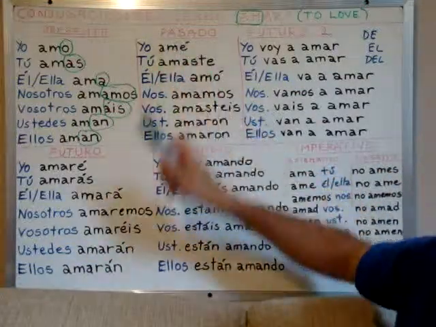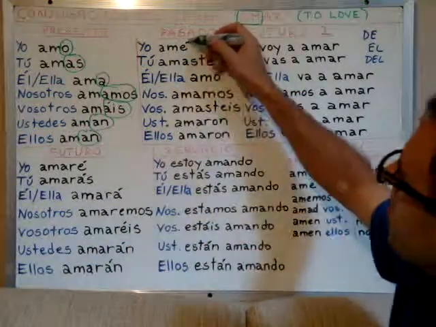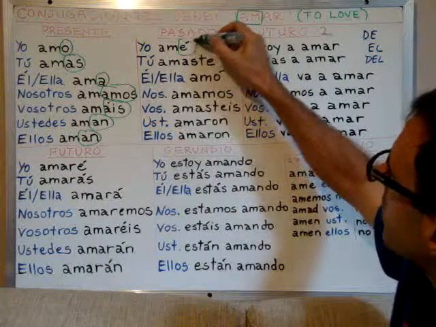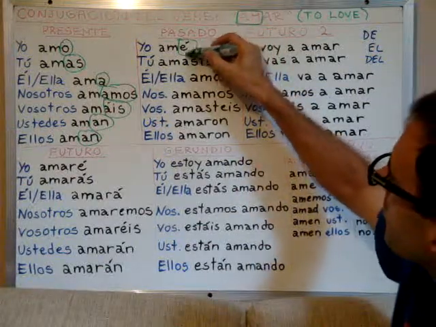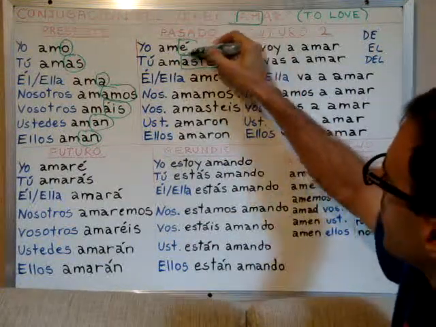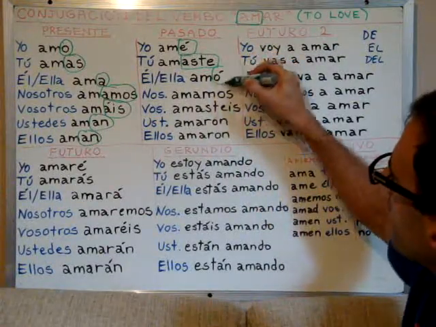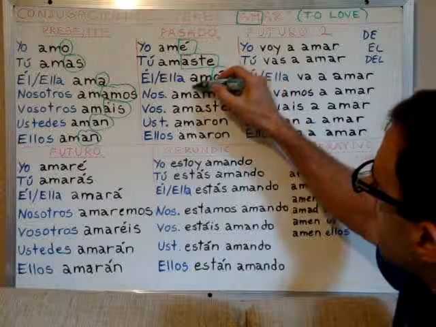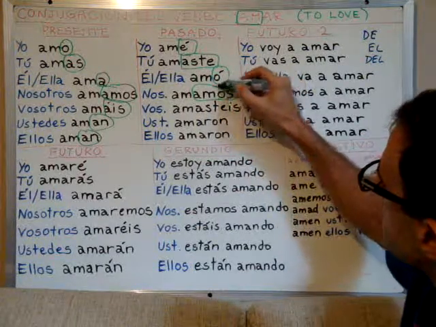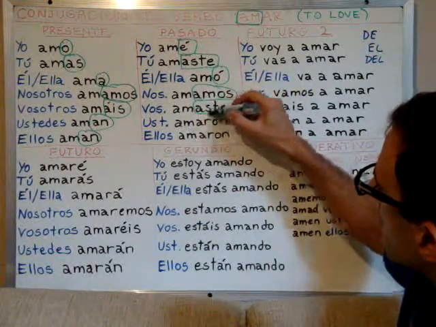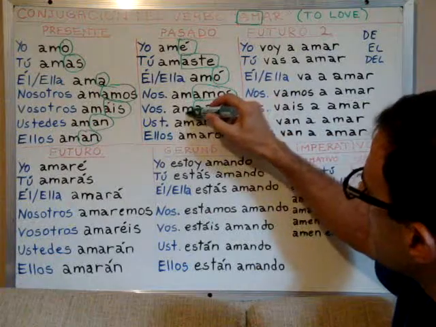For the past, the pattern will be this, right? We always use the root of the verb and then we add this ending, okay? This is for the simple past.